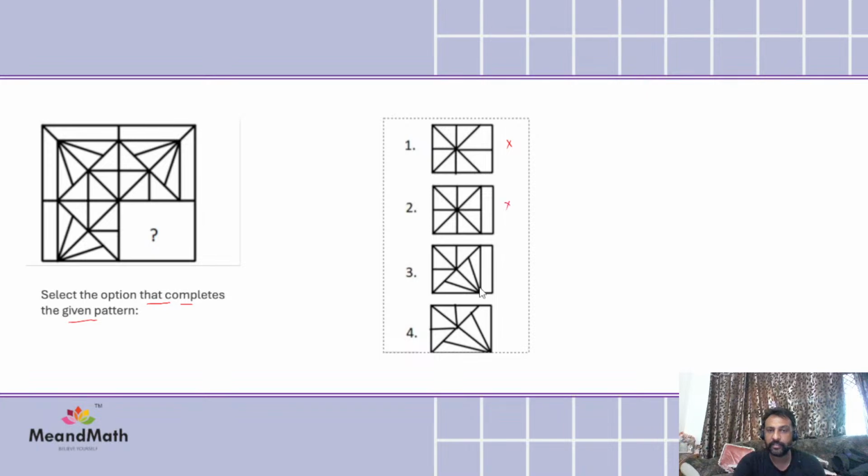Yes, this one will exactly fit. Fourth one will also not fit because it is directly attached to the corner right now. Right. So now, students, just tell me which one is going to exactly fit. Third one, right?